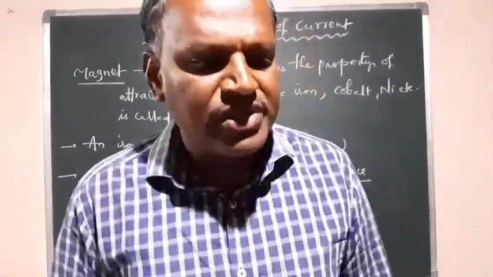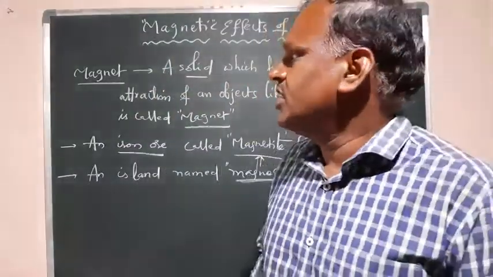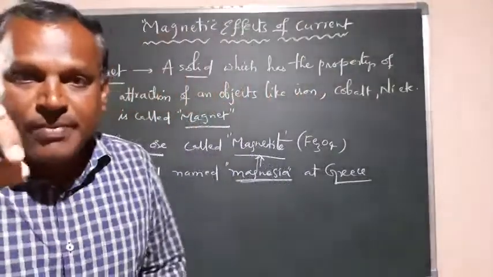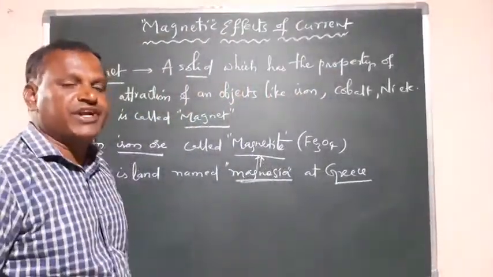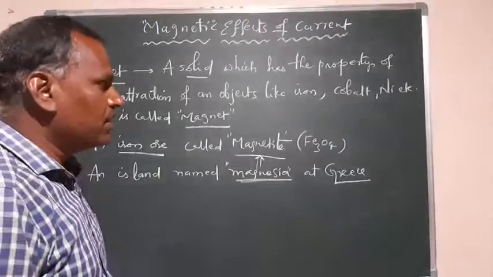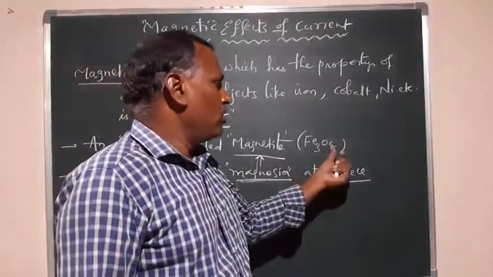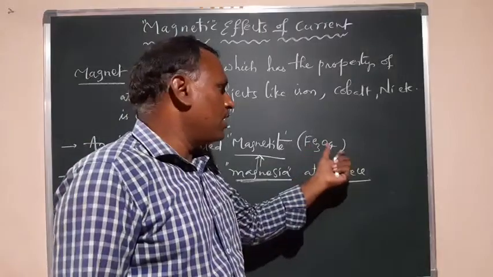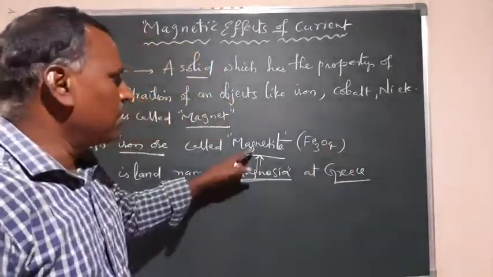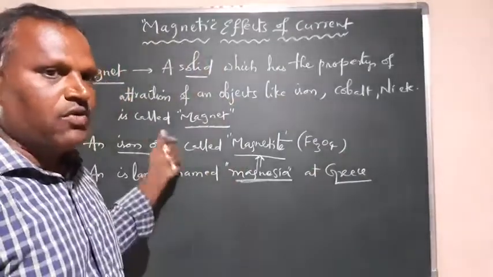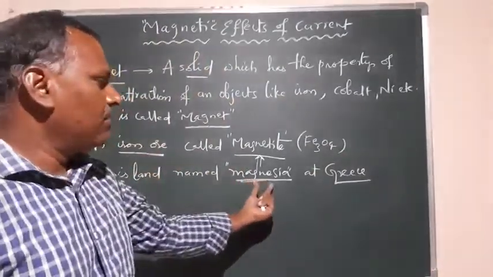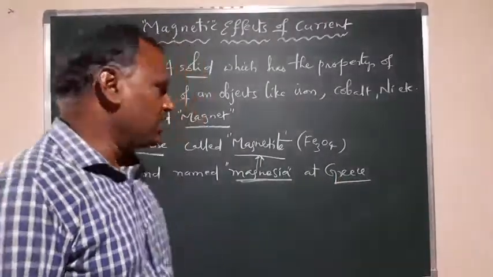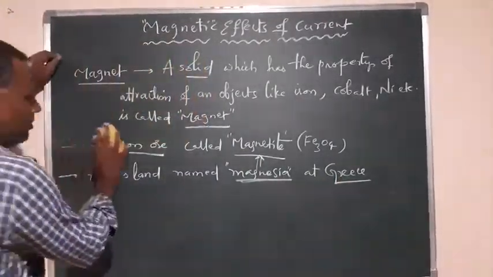So this is simple basic information about what a magnet is and where it is available, and what its chemical composition is. It is Fe3O4, that is triferro tetraoxide, which is nothing but magnetite. It is an iron ore which was first identified at an island called Magnesia, in Greece, correct? This is the information related to the magnet.